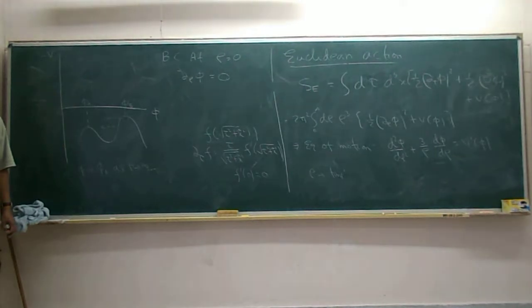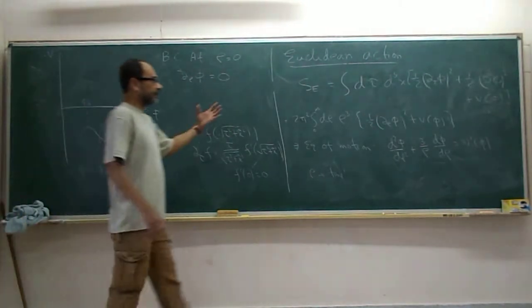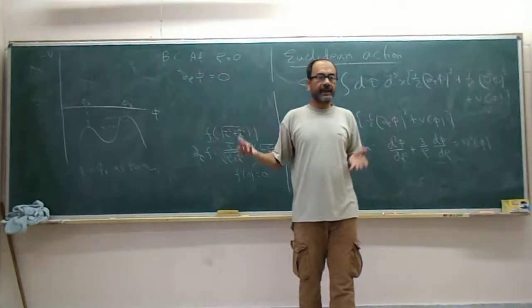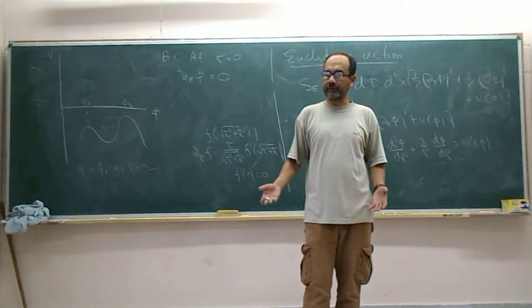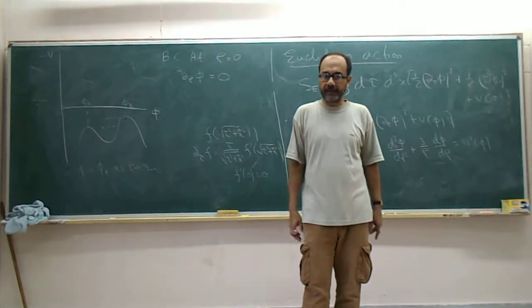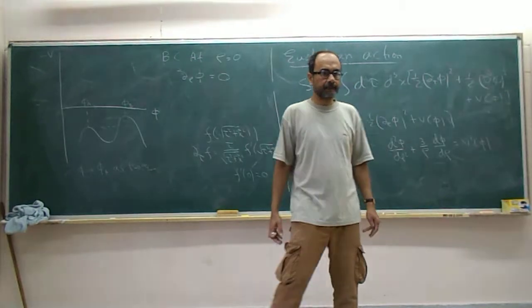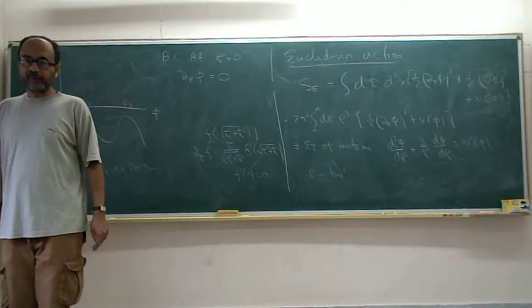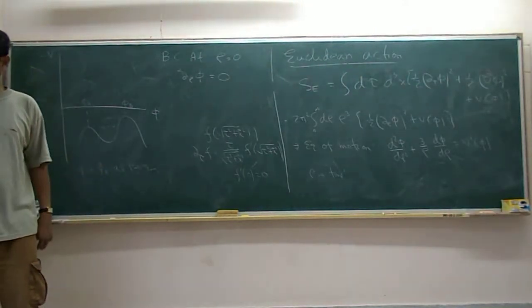Is this clear? Okay. So this shows that the bounce solution always exists, right? And if you want to do it in the general case, this is all you can do at this stage. You can numerically evaluate the solution, and once you evaluate the solution, you can calculate the difference between the Euclidean action of the bounce and the Euclidean action when phi is equal to phi a, and that's what is going to give you the term in the exponent, right? How big is the transition probability? So that's a general procedure of how to calculate the transition probability from vacuum A to vacuum B.